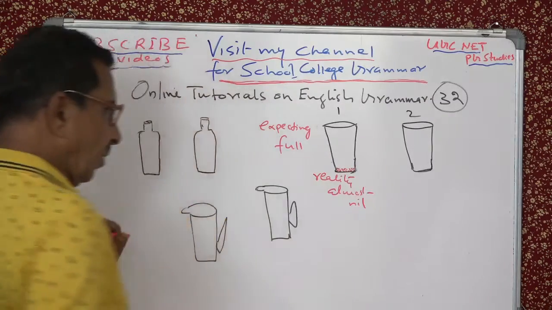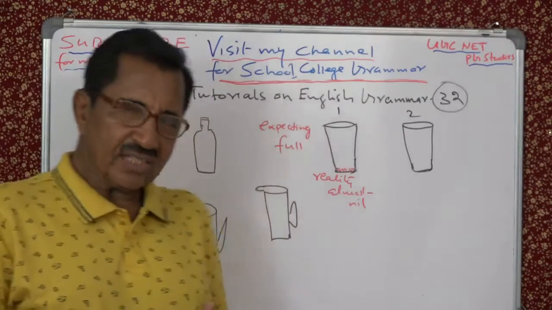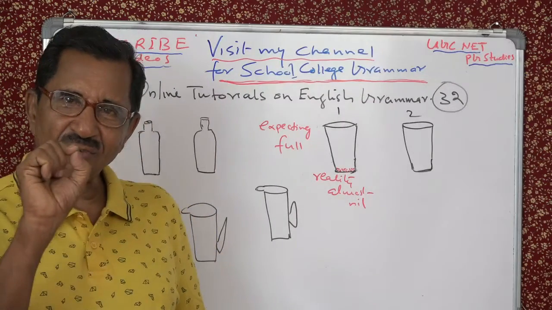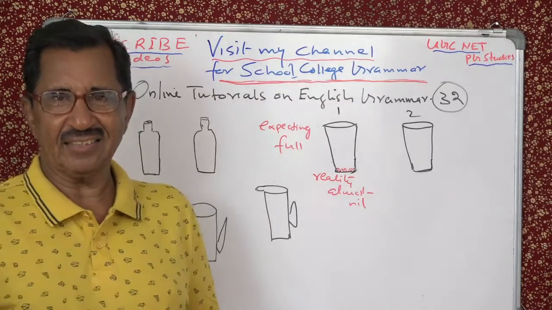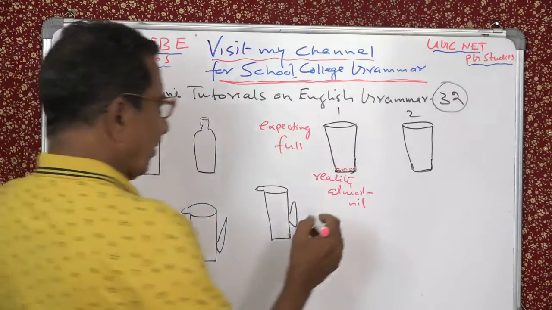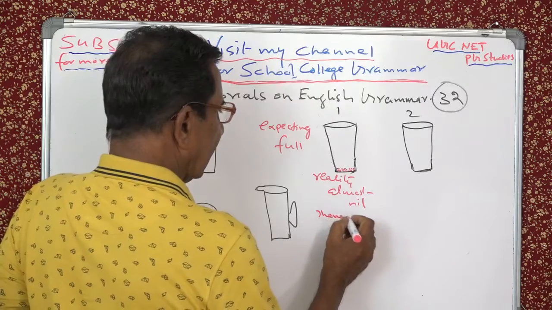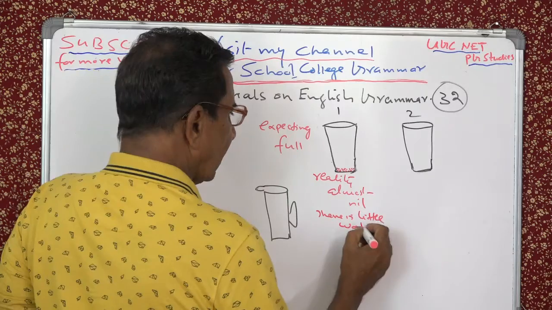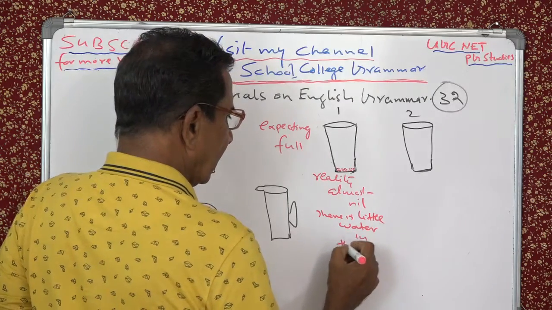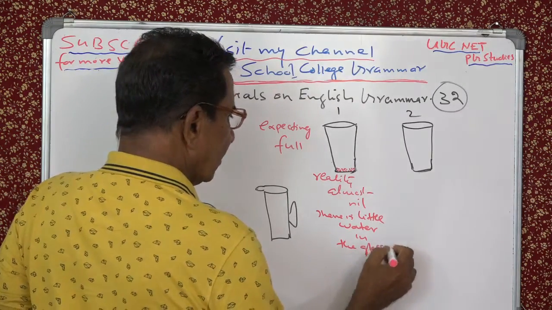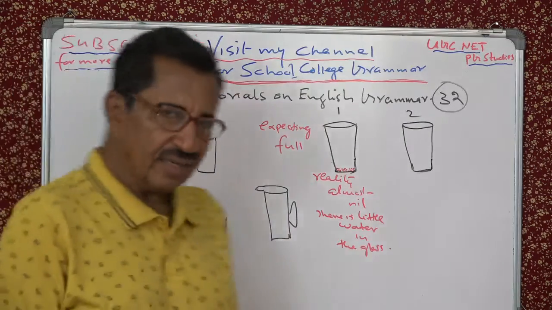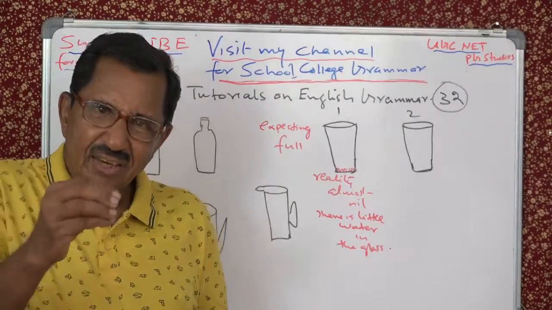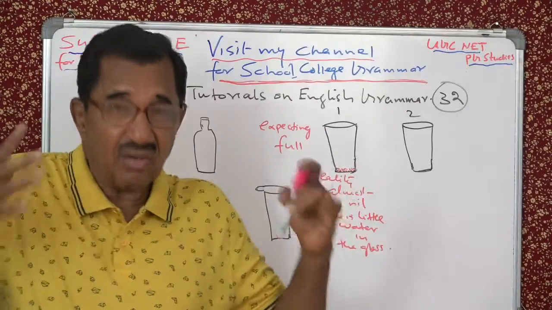Nil means no, almost no. So in such a situation we will say, there is little water in the glass. Understand? So we will say there is little water in the glass. So, you say little with the negative meaning. There is little water. Because I expected a lot.